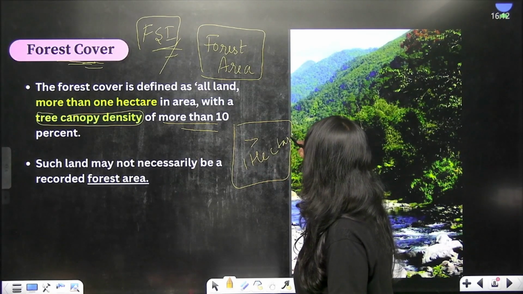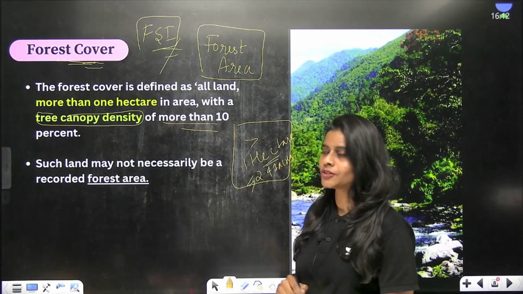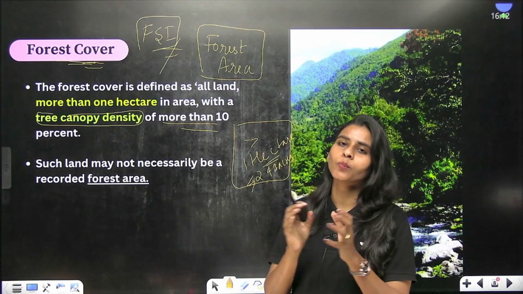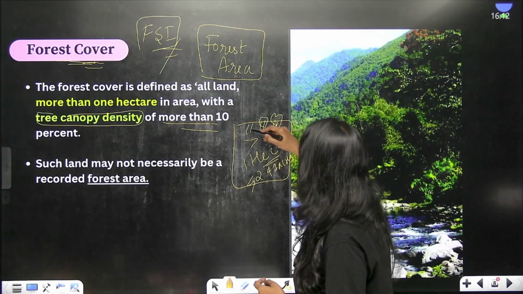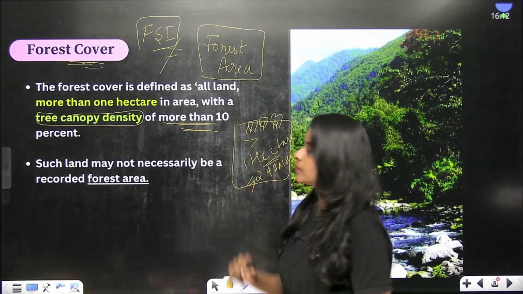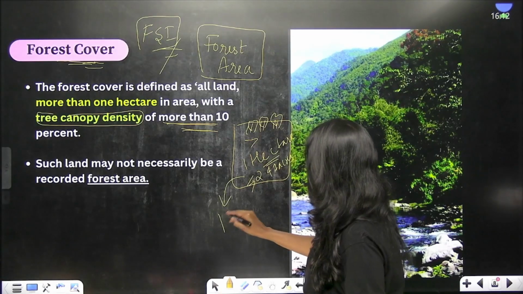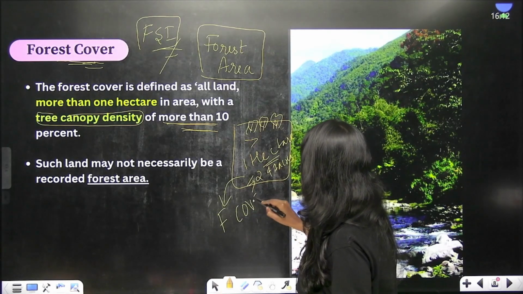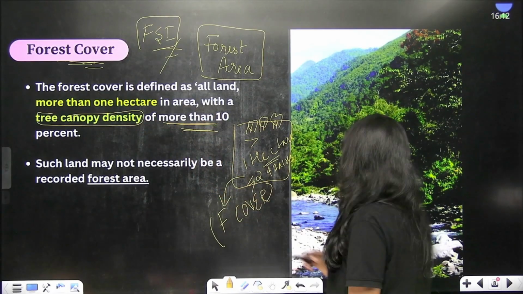Clear? And that is 2.47 acres. 1 hectare is 2.47 acres, right? So it should be more than 1 hectare in size, with tree canopy density of more than 10%. You can call that area forest cover. Clear? Now, how is it going to be different from forest area?